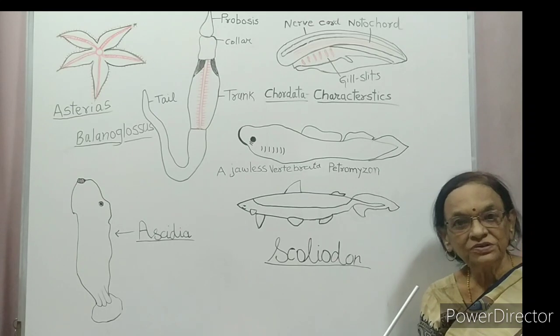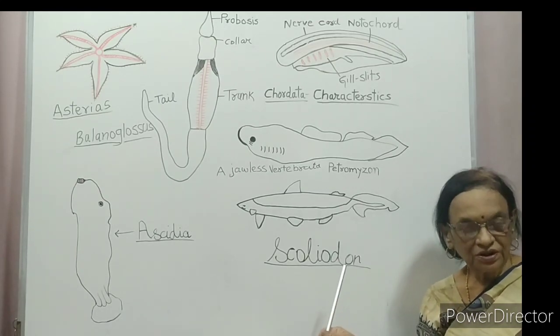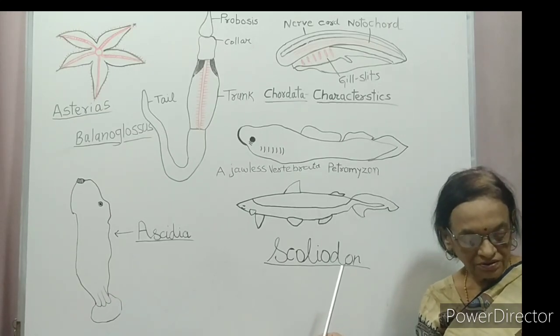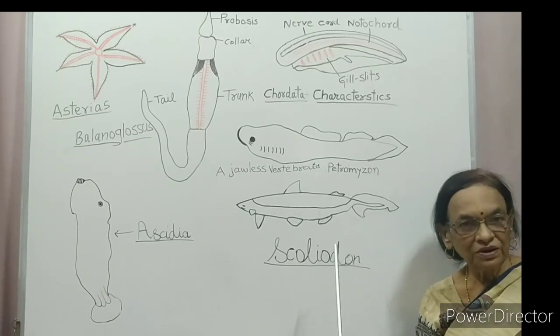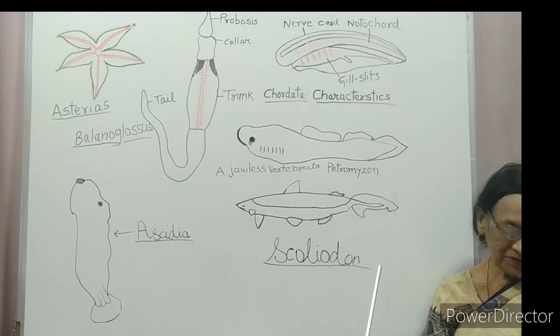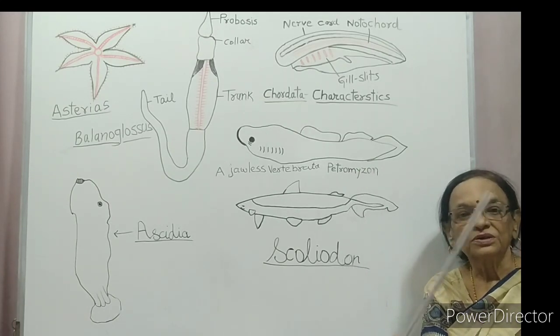So you have studied that Chordata is divided into three subphyla: Urochordata and Cephalochordata, the two protochordate subphyla, and the third is Vertebrata. Now evolution is proceeding ahead.